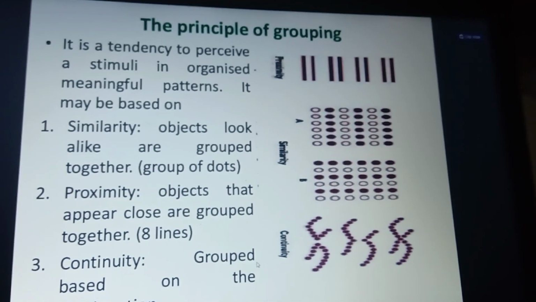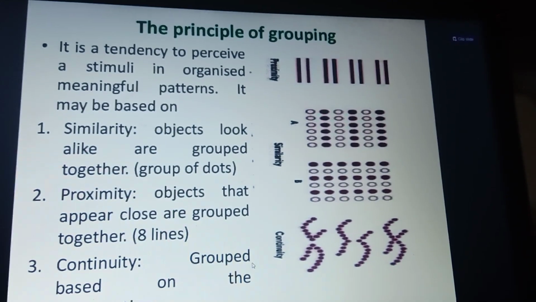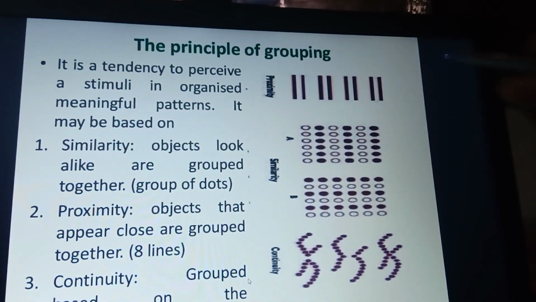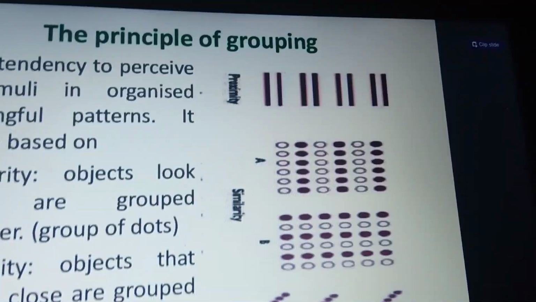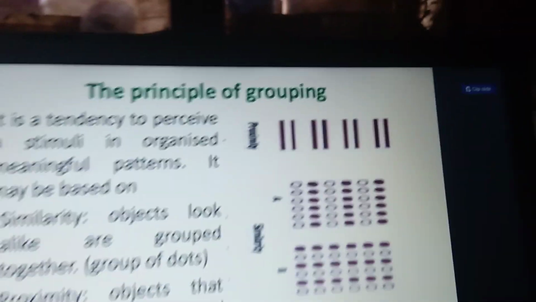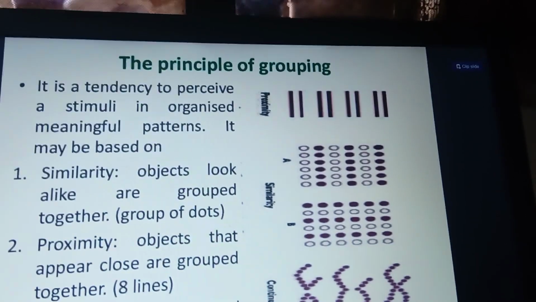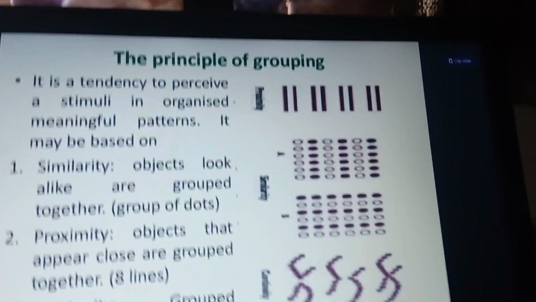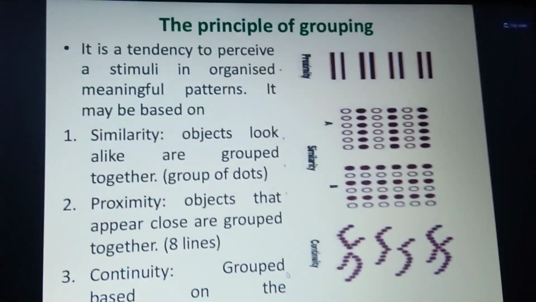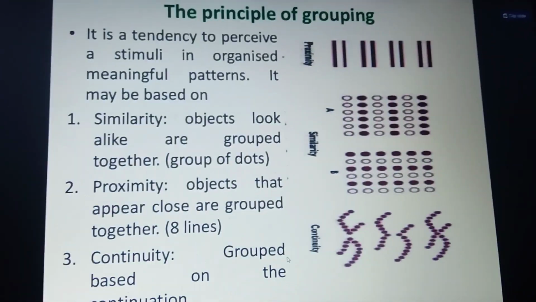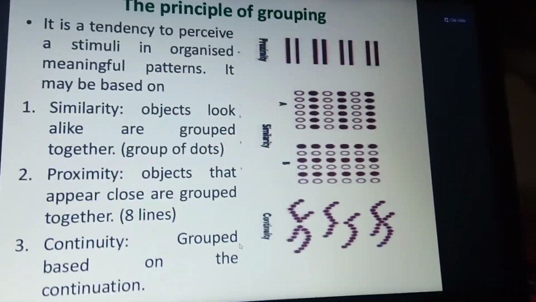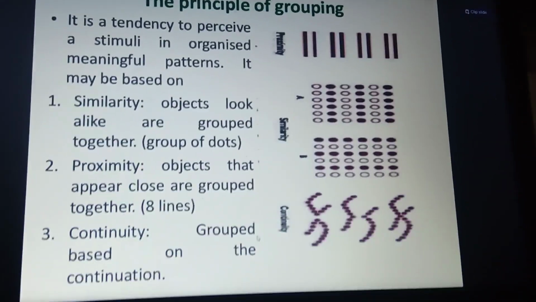And proximity. What does proximity mean? Here, appearing close together, there are 8 lines, but how do we perceive them? These 8 lines are grouped as 2 pairs each, yes or no? So that is proximity, how we perceive things. The next one is continuity.